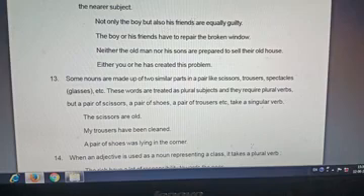Which one is the nearer subject? His friends. So we follow the second noun: his friends are.